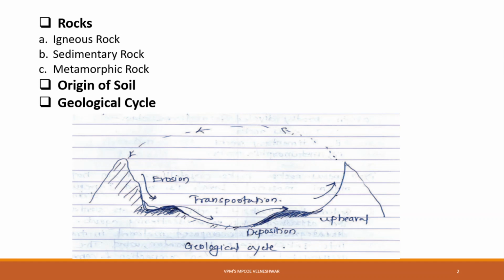Okay, when a rock surface gets exposed to the atmosphere for an appreciable time, it disintegrates or decomposes into small particles, thus the soil is formed. So how is the origin of soil? It is due to weathering of rocks and decomposition of organic matter, right?